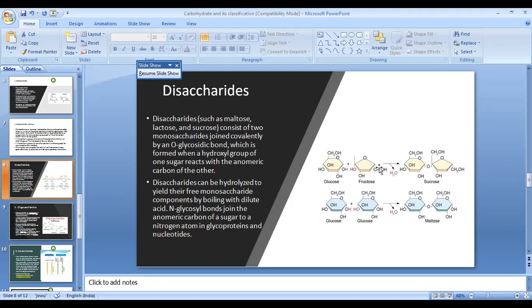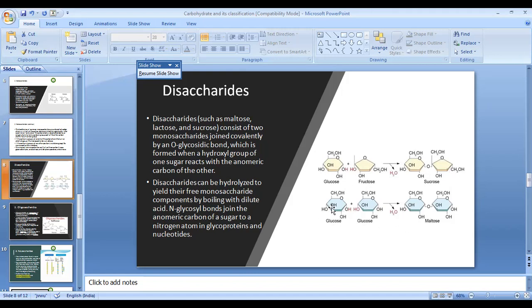Here we can see the diagrammatic representation. There is glucose and the second is fructose, and the reaction will take place between this carbon and the first carbon of glucose, and they will create a glycosidic bond and a water molecule will be released, and this disaccharide structure is known as sucrose. On the other hand, if we talk about maltose, it is made up of